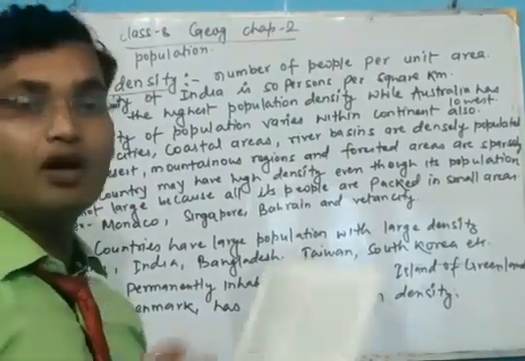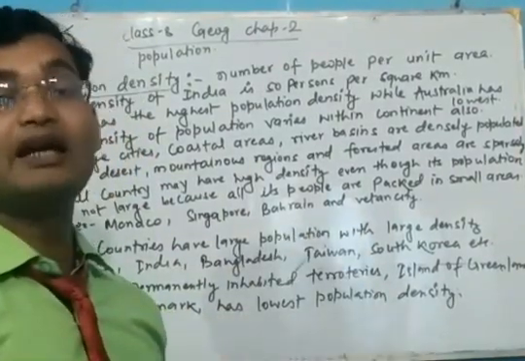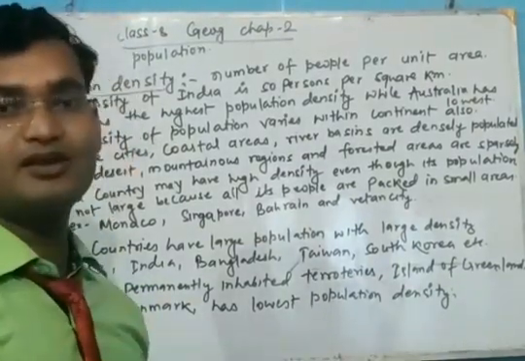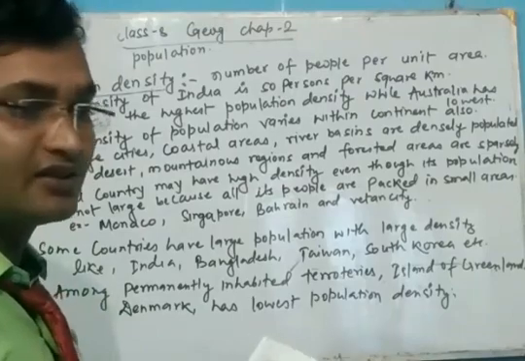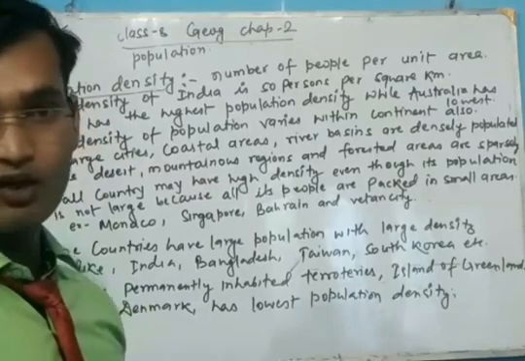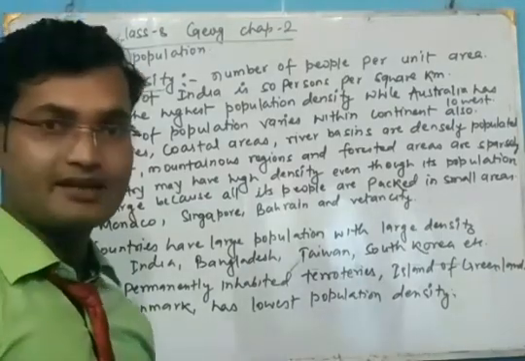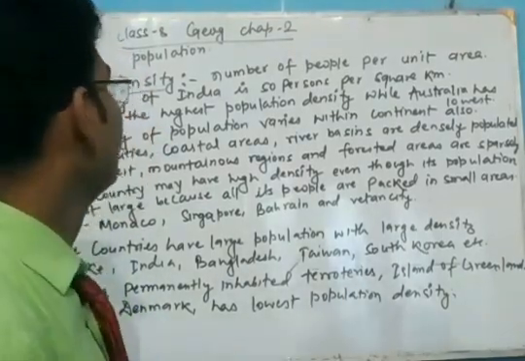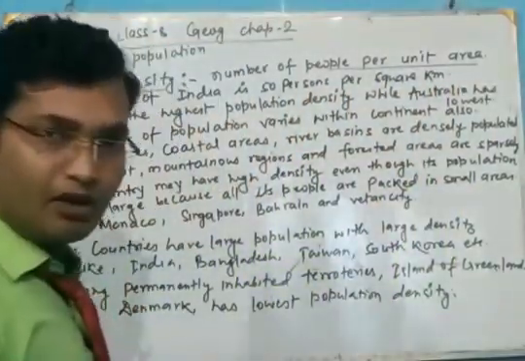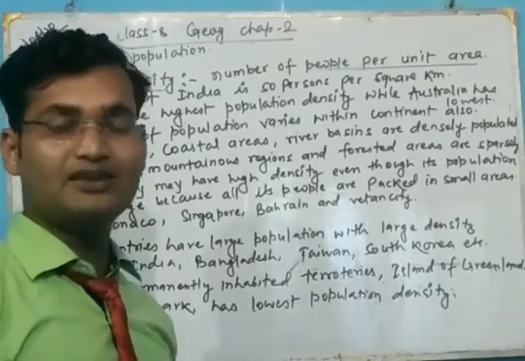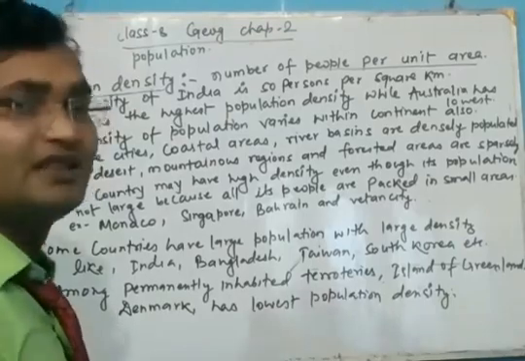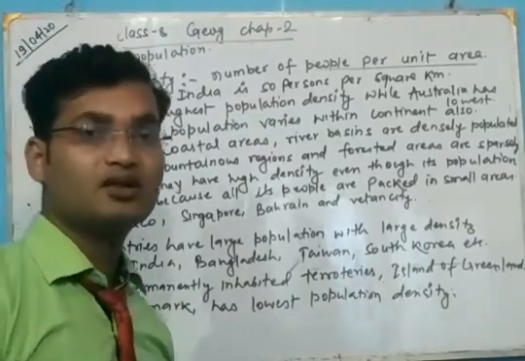density is the number of people living in a unit area. Means if you have to describe the density, the number of people living in 1 square kilometer is the population density. Okay, means the number of people per unit area. Means what number of people living in a unit area, that is 1 square kilometer, it is the population density.